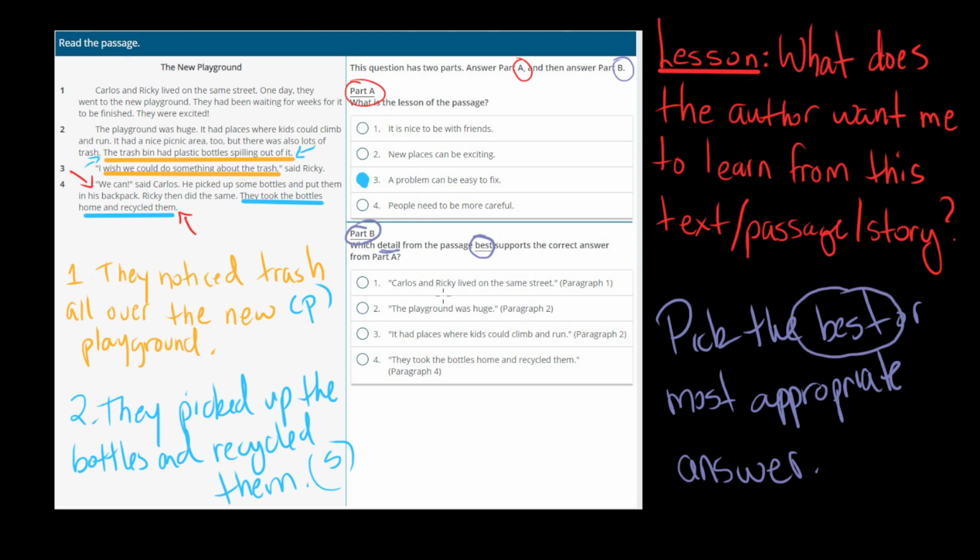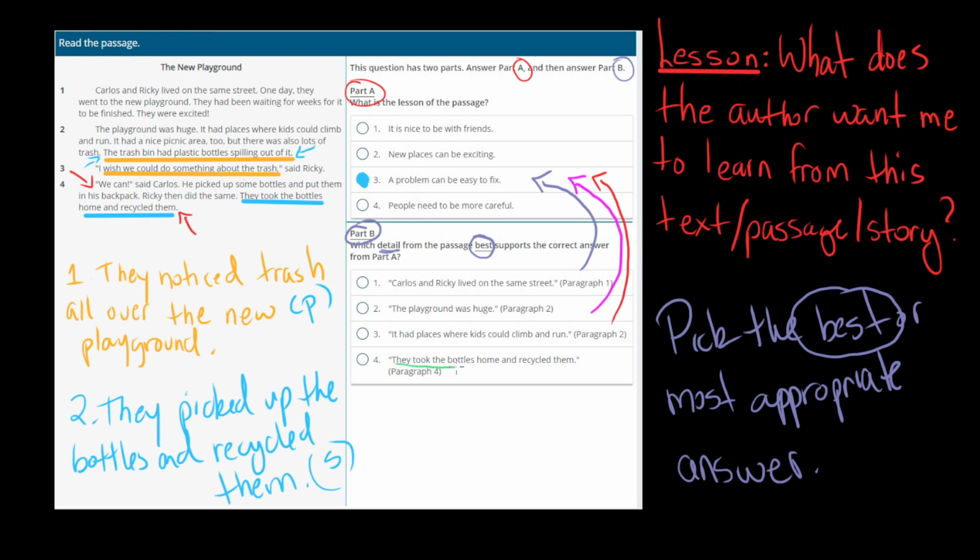Okay, so let's see. Carlos and Ricky lived on the same street. That is true. Okay, but does that support our answer about fixing a problem? No, those two are not related. Okay, the playground was huge. Well, that's true too. But does that support our problem or our lesson? No, it does not. It had places where kids could climb and run. That's true too. But does that support the lesson of a problem can be easy to fix? No, it does not. So that would mean number 4.